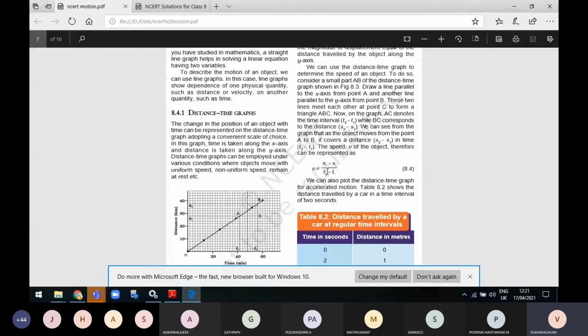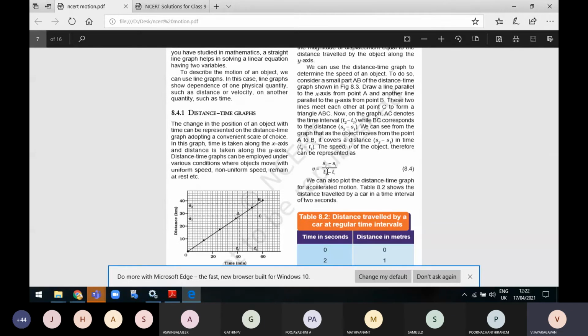Then BC corresponds to the distance traveled by an object at the given time. Between 40 seconds and 60 seconds, where has it started? It starts from 26 and ends at 35. So we are marking the distance; BC represents the distance of the graph. We take the starting point at C as S1 and the point at B as S2. I am taking T2 and T1 and S2 and S1.